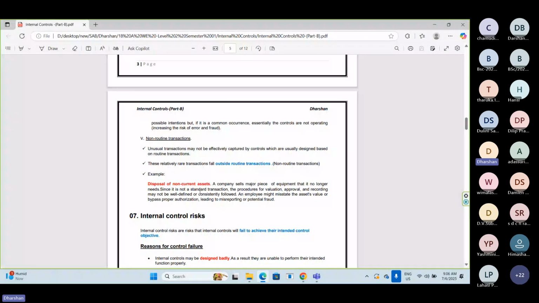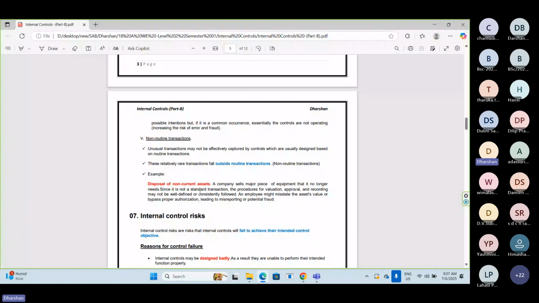That PP disposal itself has some controls, I'm not saying no controls, but in order to make them effective, normally companies do not put any effort because it's not a routine transaction. Generally, companies put effort to implement controls for routine transactions, because frequency is high.